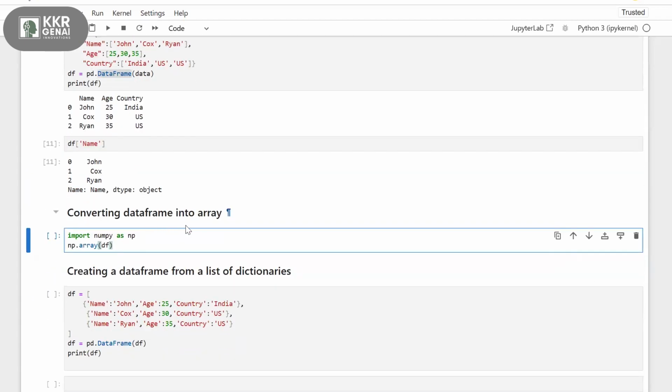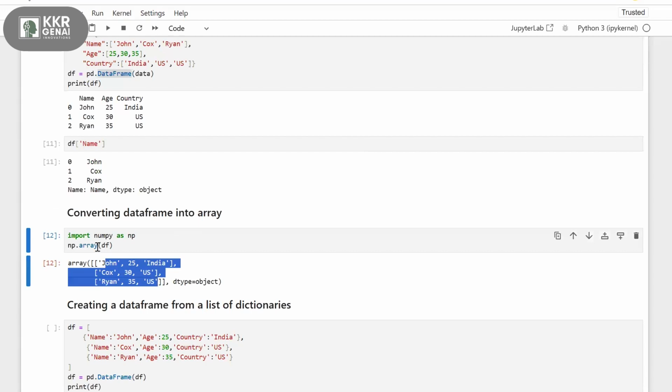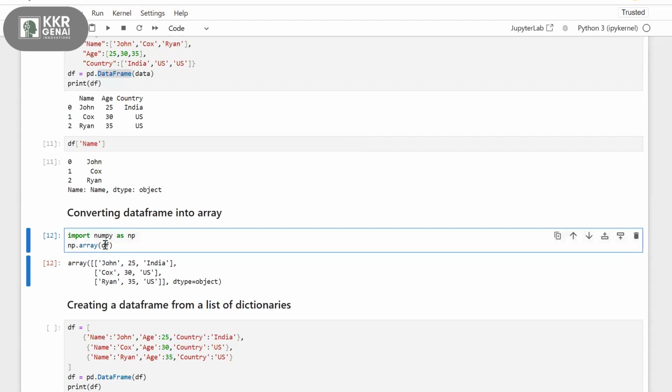Next, we have converting a data frame into an array. First, I'm importing NumPy as np, and then I'm converting my data frame to an array: np.array of df. I'm passing my data frame to np.array. Now if you observe this output, it is an array of John, 25, India, Cox, Ray, and so on. Here, the data frame got converted to a 2D array with the help of np.array.